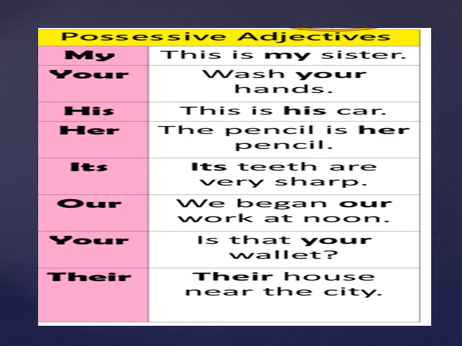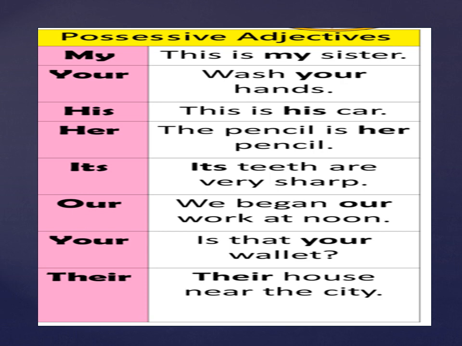Its teeth are very sharp. We began our work at noon. Is that your wallet? Their house is near the city. Now here, children, the highlighted words are my, your, his, her, its, our, your, their.